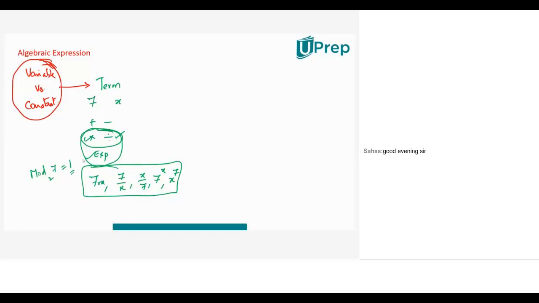But as of 7th, 8th, and 9th class level, even up to 10th class level, I restrict to only 3 operations: a variable and a constant, or some variables and some constants, combined by either multiplication, division, or exponent. Such combinations are called terms. So I can expand this. I can write 7 into x by y. Here I combined two variables, x and y, and 7 is a constant. But when I combined these three quantities, I used either multiplication or division only. Then this whole thing is called a term.